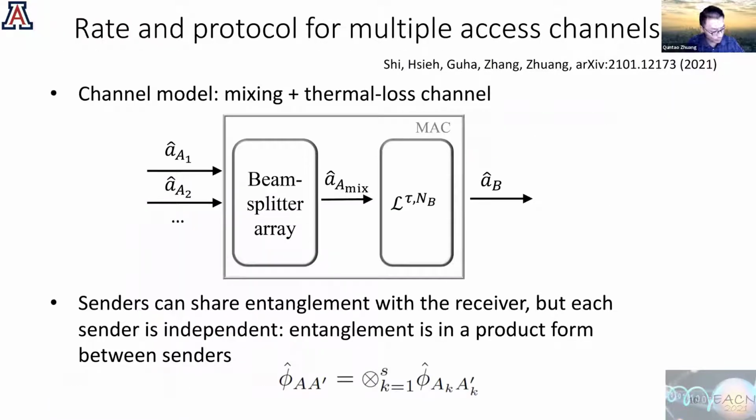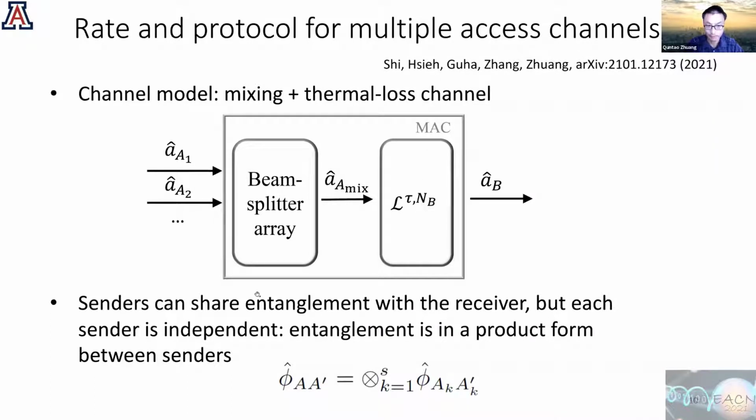So let us also consider the case of multiple access channels. Here is a model of multiple access channels in the Bosonic domain. You have the same thermal loss channel, but the input is by a beam splitter array, or so-called linear optics transforms on these input modes. These modes are combined and mixed on this beam splitter array to produce these mixture modes, and then this mixture mode is sent over the same thermal loss channel.